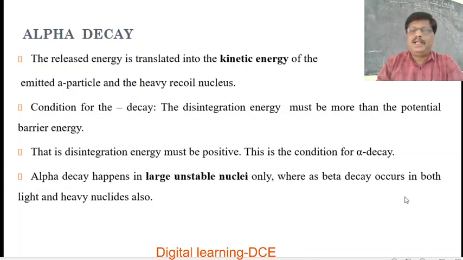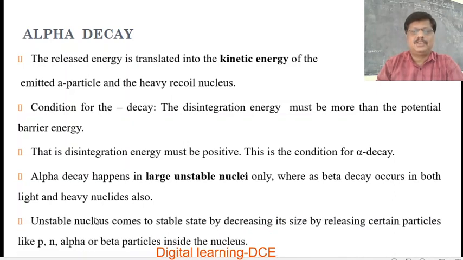Whereas beta decay occurs in both lighter and heavy nuclides also. An unstable nucleus comes to a stable state by decreasing its size, by releasing certain particles like proton, neutron, alpha particle or beta particles from inside the nucleus.